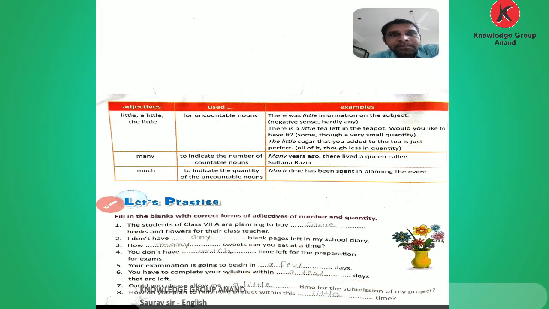Okay, so this is the explanation of chapter number 4, adjectives. I hope you understand about these adjectives.